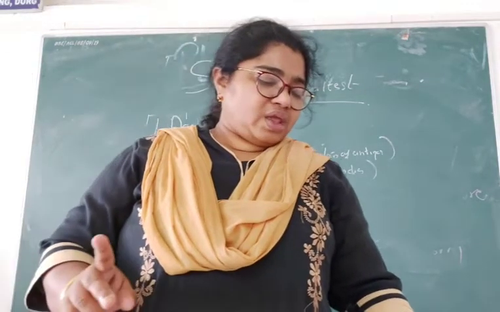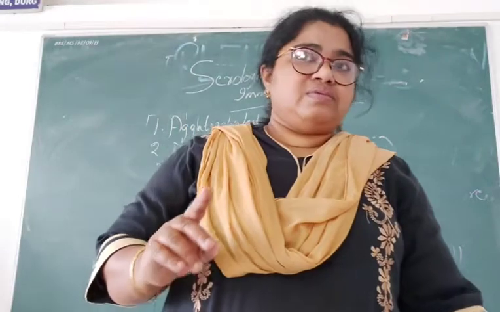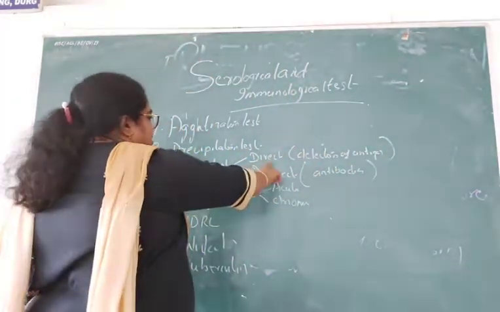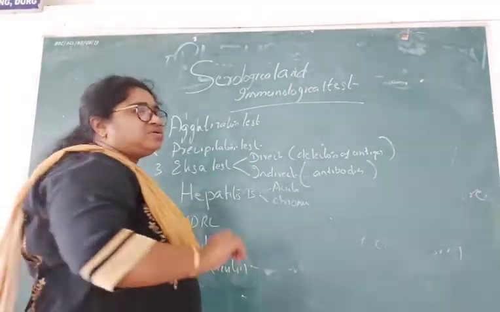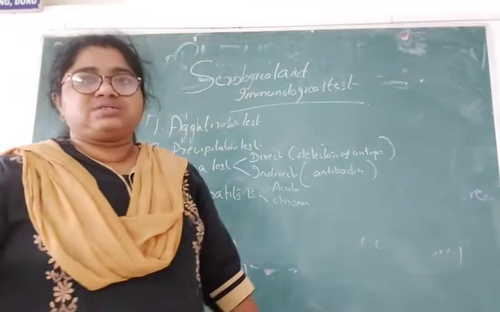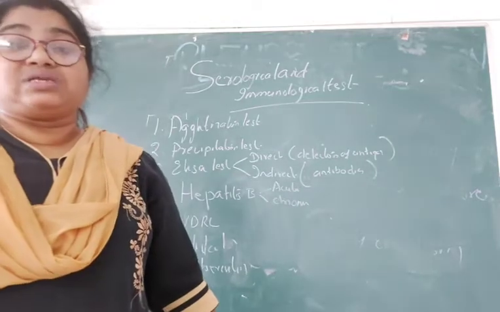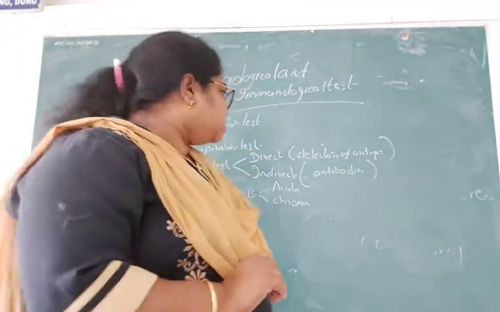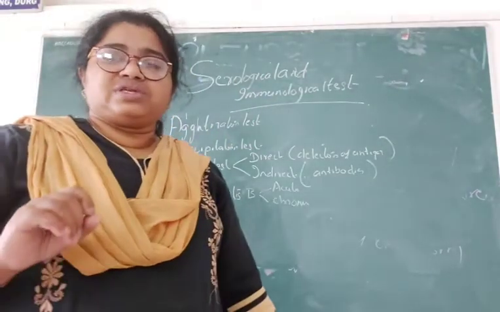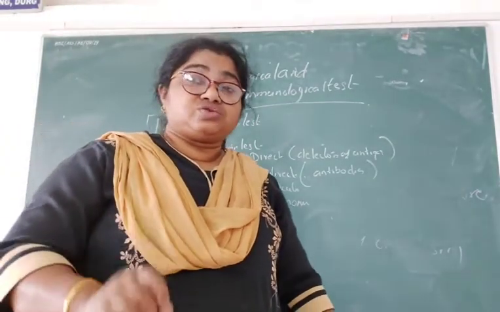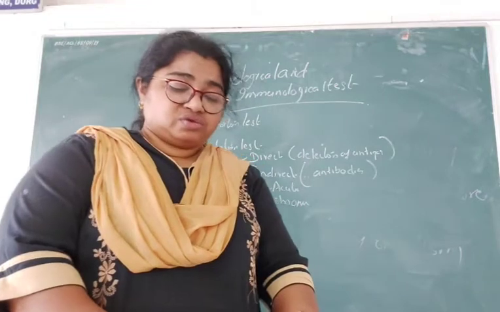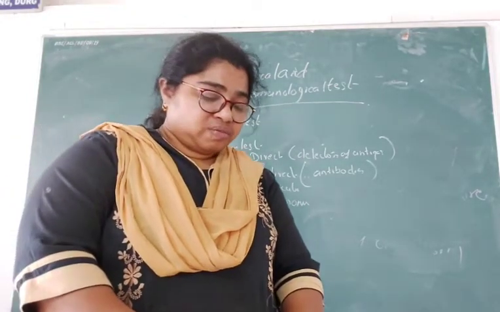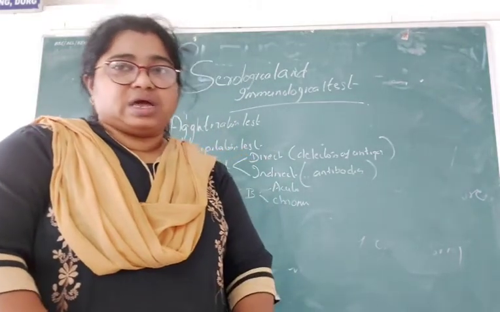Antigen detection is done in cases like hepatitis B, and the indirect ELISA test, for the detection of antibodies, is usually done in the case of HIV. So that was about the ELISA test.